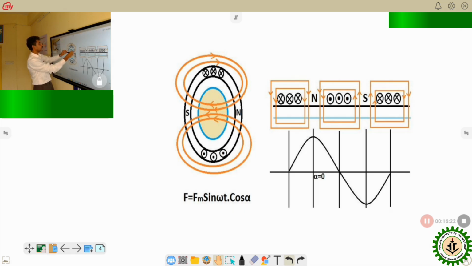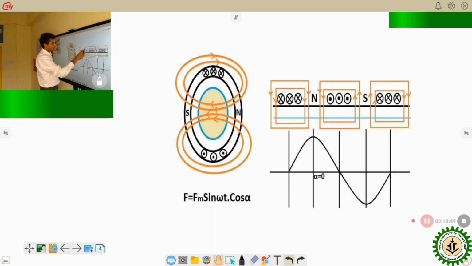This is the axis of the winding; around this axis, the conductors are wound. So in the axis of the winding, maximum flux is there, but near the conductors, there is no flux coming in or going out.